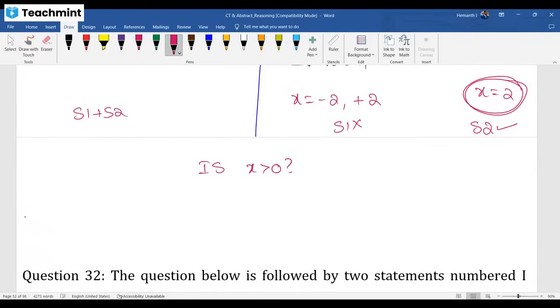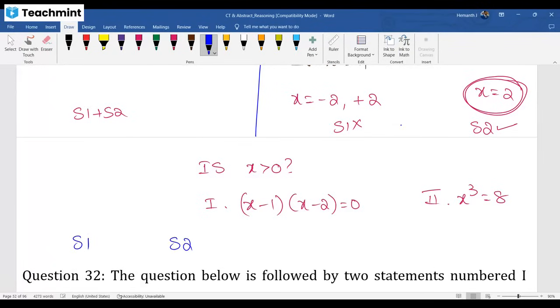I'll give my first statement. X into x minus 1 into x minus 2 equal to 0. Second one, x cube equal to 8. Okay. Now, which is the answer? Is 1 alone sufficient or 2 alone sufficient? Together we have to go, which one?